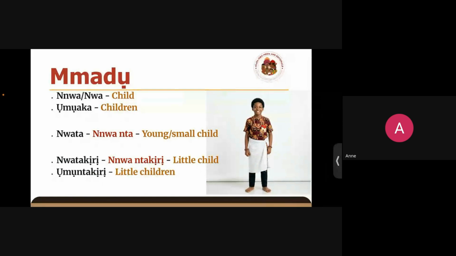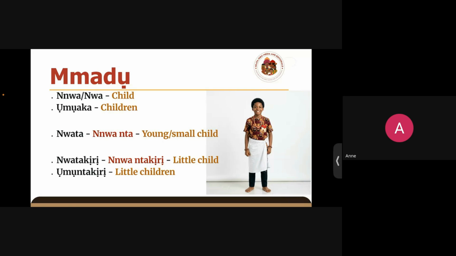But then we also have different ways we refer to each other as Mmadu in society or in the family system or in a group system. There are various ways, so we'll be looking at some of that. So the first one would be nwa, or nwa, which is the word for child. So you'd most likely see the second spelling, nwa, than the first one. But the first one is the full spelling of child and how it's also pronounced.